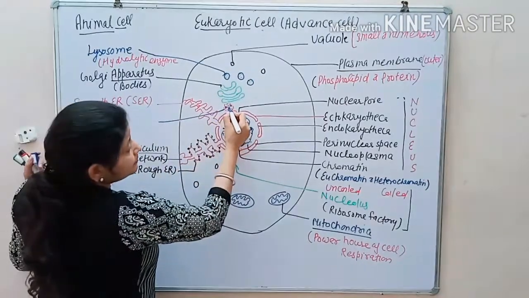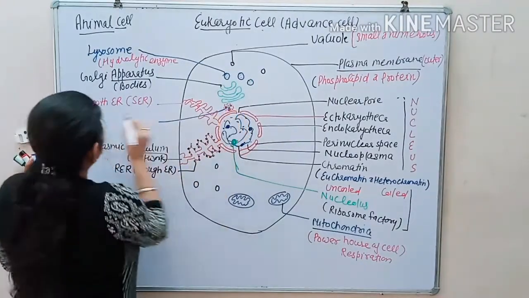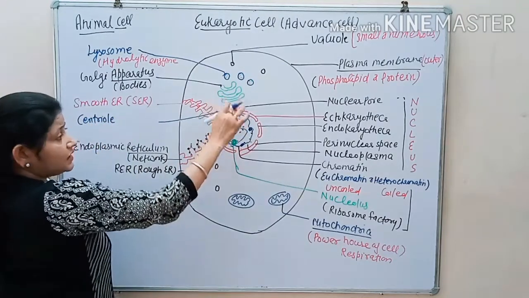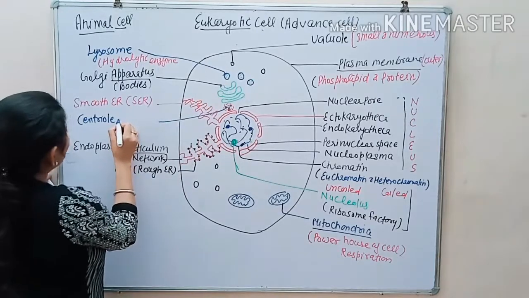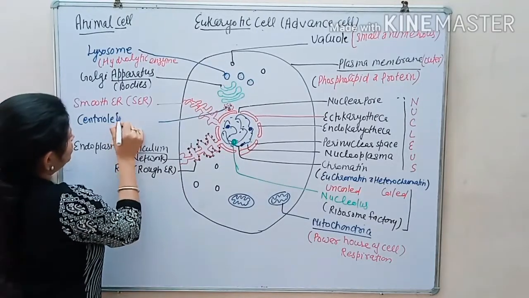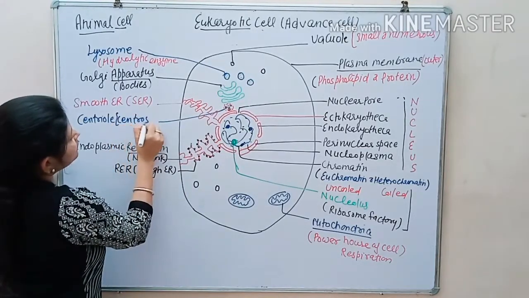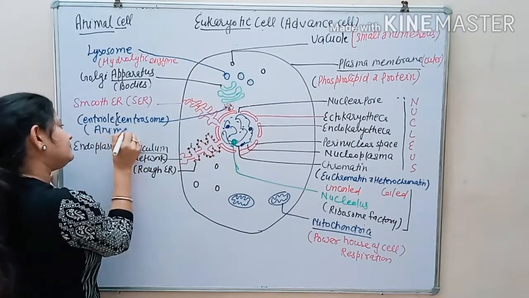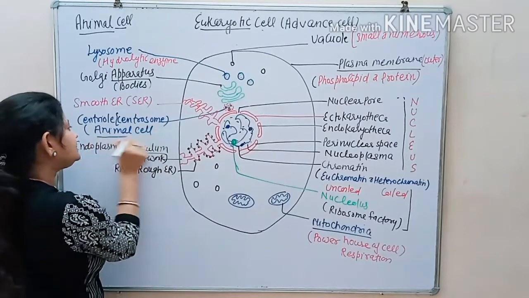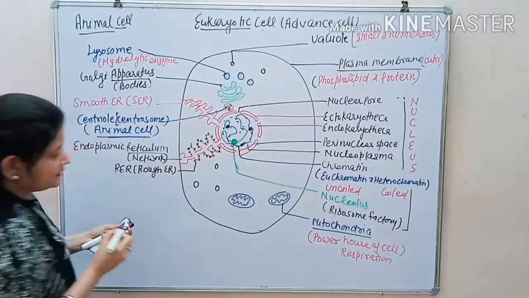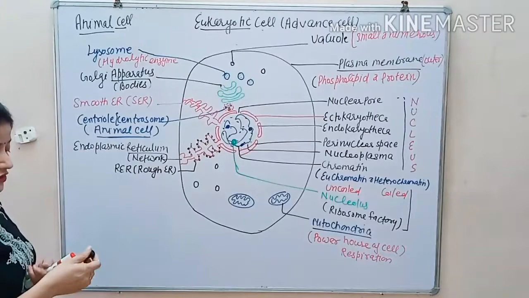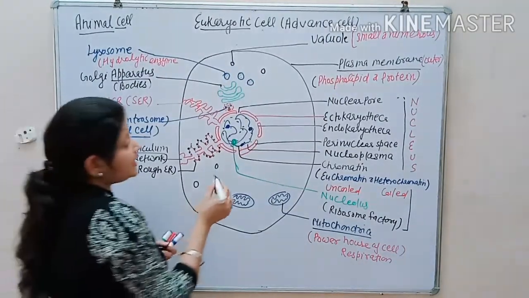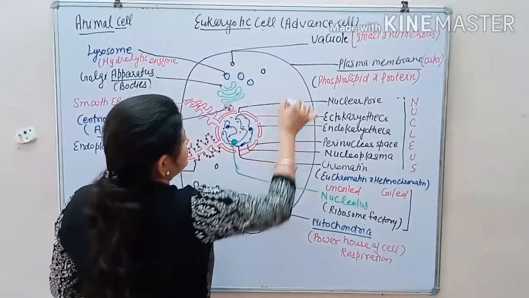The two which are perpendicular to each other are called centrioles. Two centrioles surrounded by the material form the centrosome. Centrosome is present only in animal cell. यानी कि characteristics किसकी है? Animal cell.